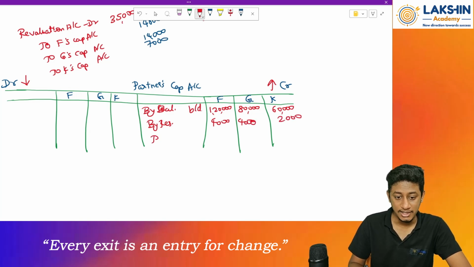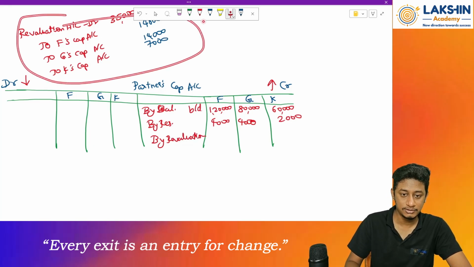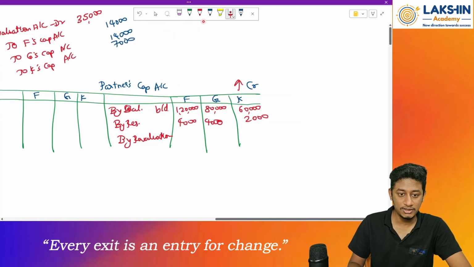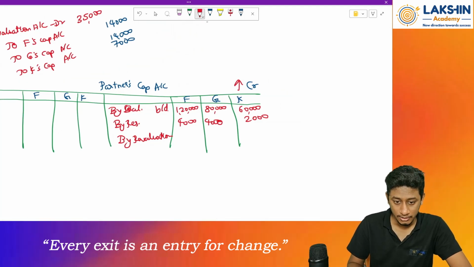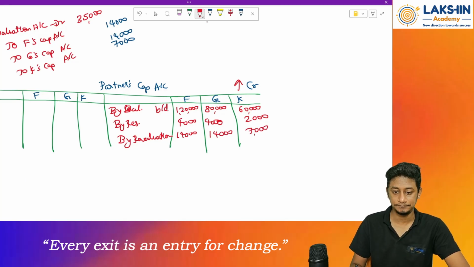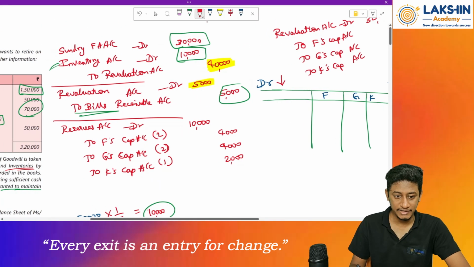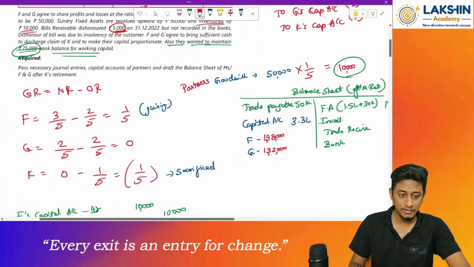Then after this, there was a revaluation profit. Remember, revaluation account entries over here itself: 14,000, 14,000 and rupees 7,000. Then next entry, goodwill division.